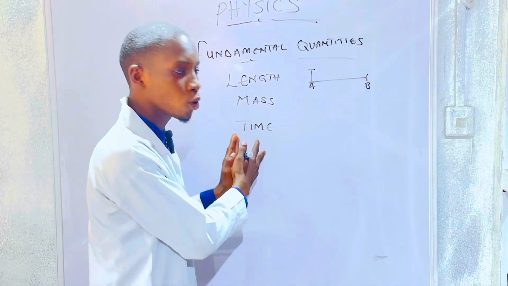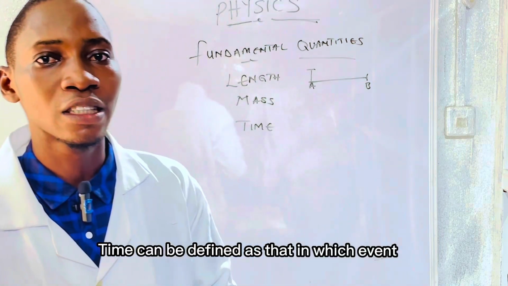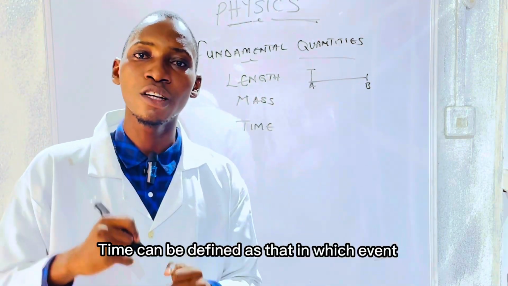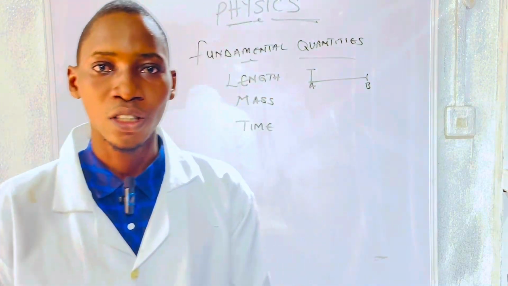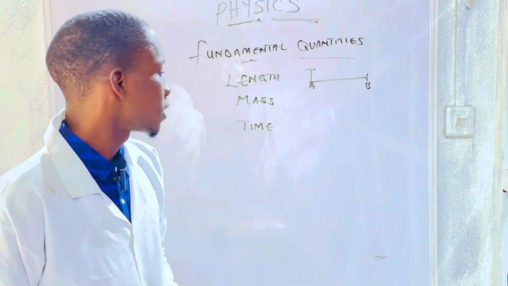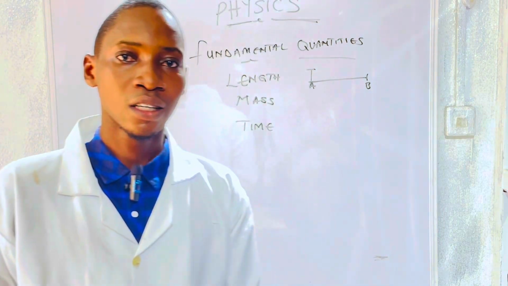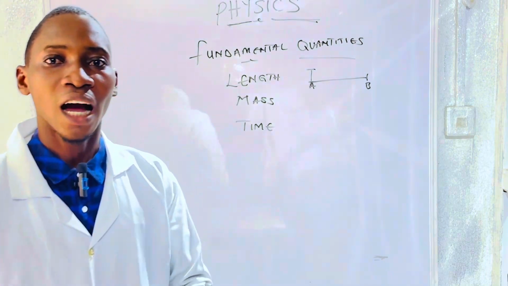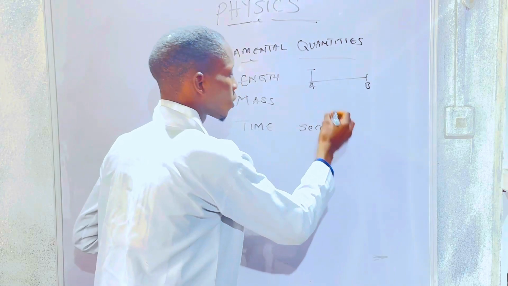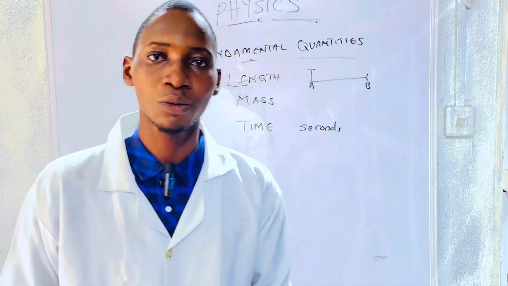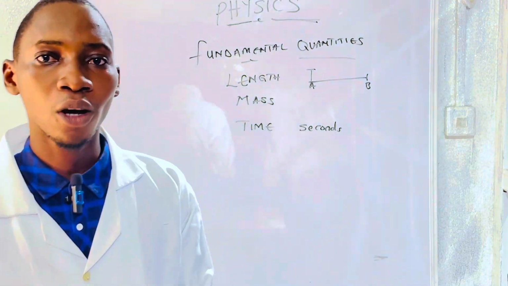We have time also as a basic fundamental quantity. What is the meaning of time? Time can be defined as that by which events are distinguished with reference to before or after. You see, we have before and we have after. That is, time cannot occur without an event. It distinguishes an event with reference to before or after. The unit of time is seconds. As in elementary class, we have 60 seconds making up 1 minute, 60 minutes making 1 hour, and 24 hours making up a day.